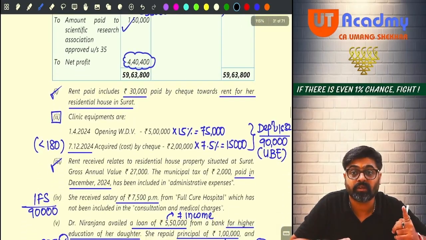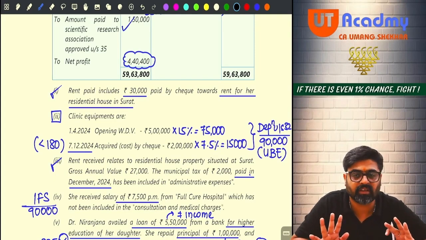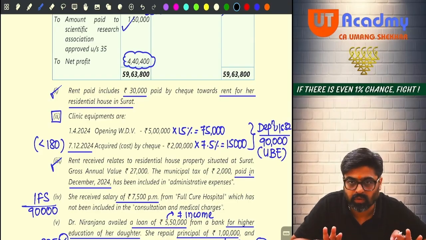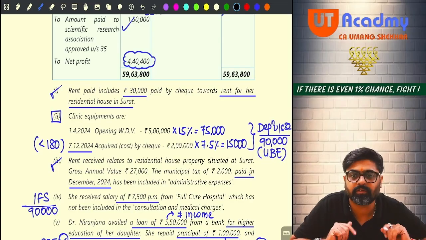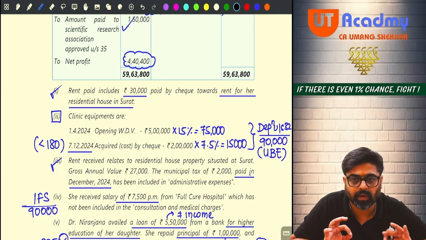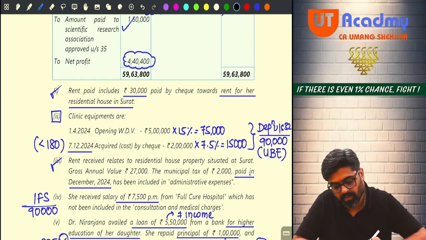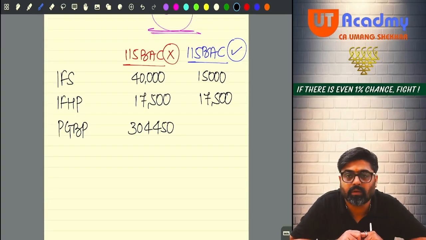There is unrecorded business expense, 90,000 depreciation. Reduce 90,000 depreciation. Any other unrecorded business expense? No. Any unrecorded business incomes? No. You have already done all the markings, my dear friends. Now on your calculator, can you see 3,04,450? That will be your PGBP income. Yes or no? But wait.